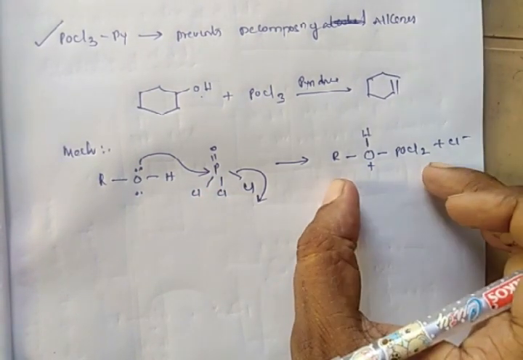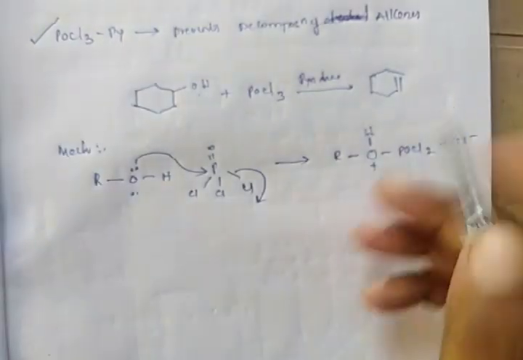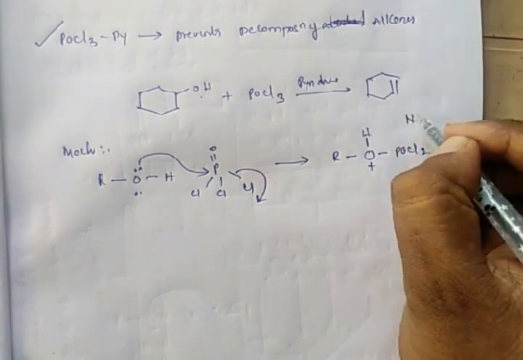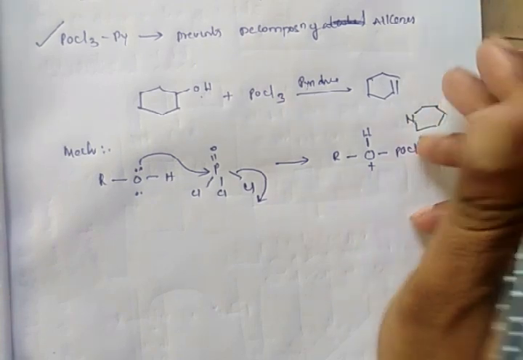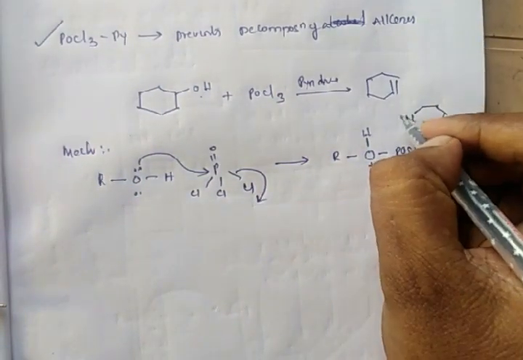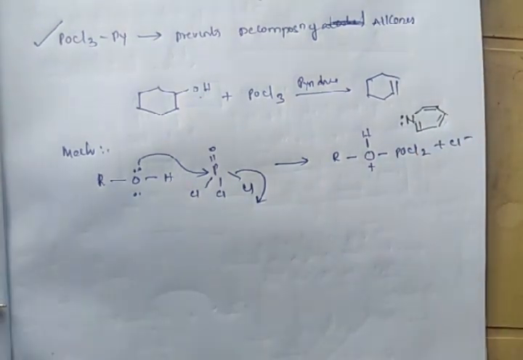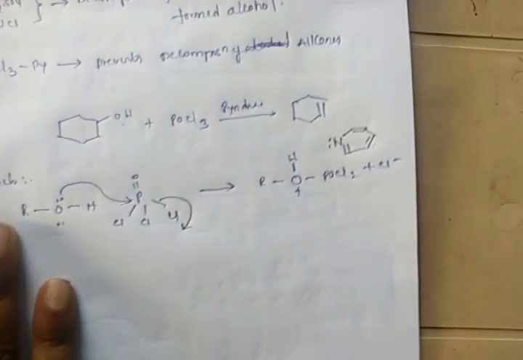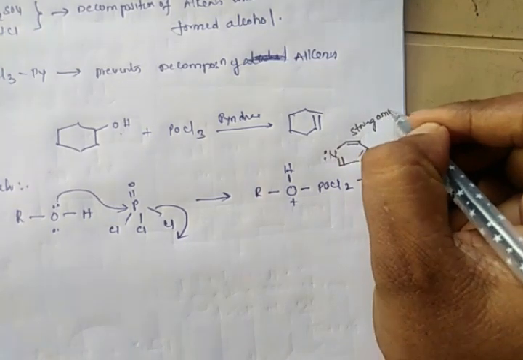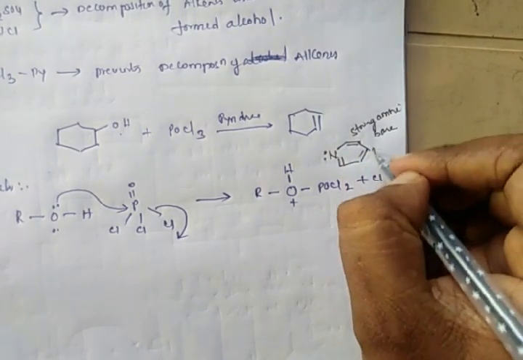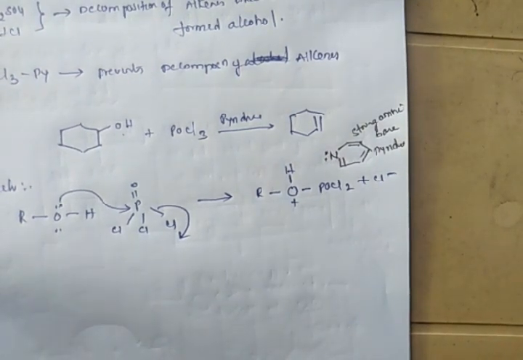So in presence of pyridine, the structure of the pyridine is here. Nitrogen. It's a 6-membered heterocyclic system. This pyridine is a very strong amine base.